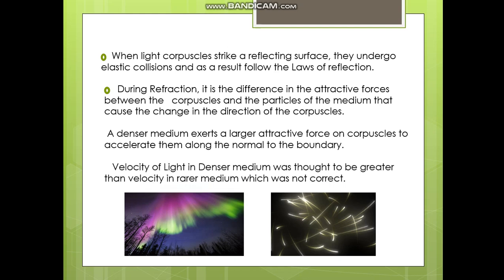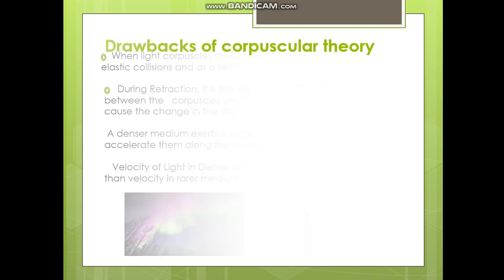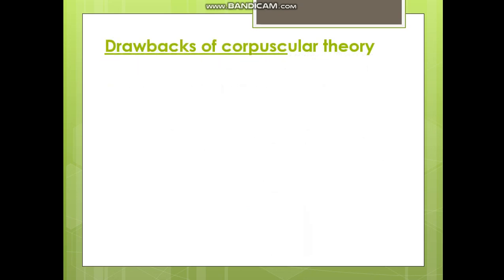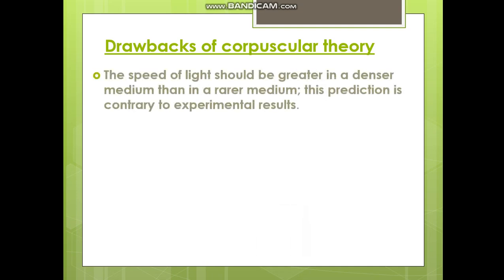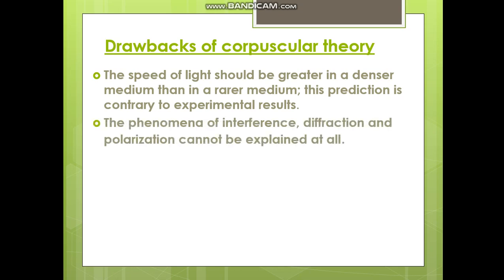Velocity of light in the denser medium was thought to be greater than the velocity in the rarer medium, which was not correct. The drawbacks of the corpuscular theory were: the speed of light should be greater in a denser medium than in a rarer medium. This prediction was contrary to the experimental results.